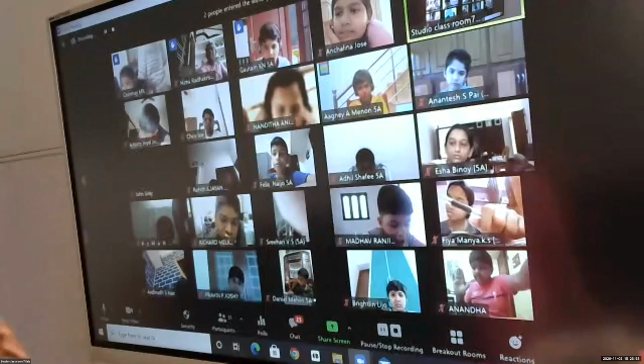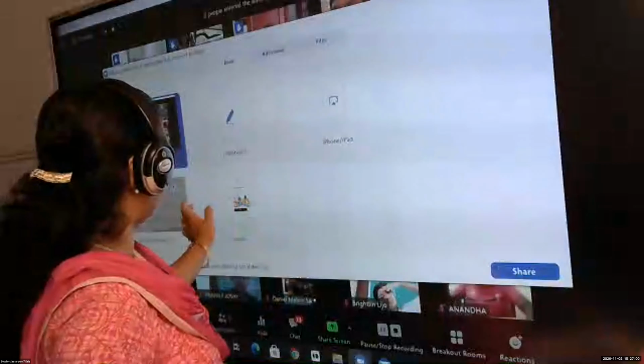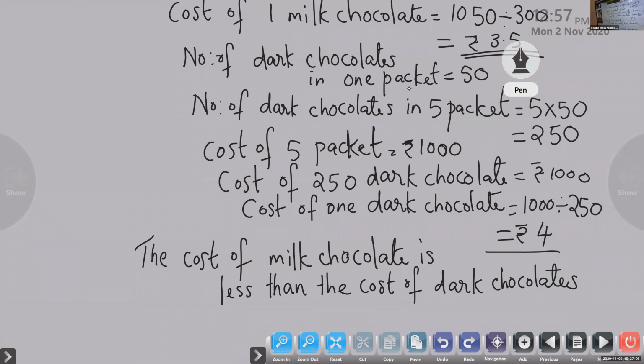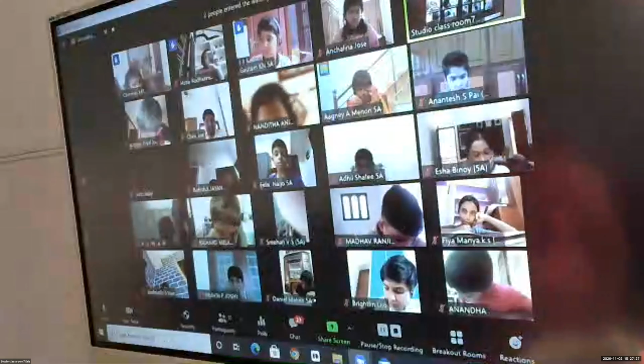Now, children, please listen, I will show you. There is one exchange rate. Exchange rate means, maybe you have heard of money exchange. So $1 costs how much in Indian rupees? One, like pound or dirham, that costs how much in Indian rupees? There is one chart in your textbook. Can you read the exchange rate?